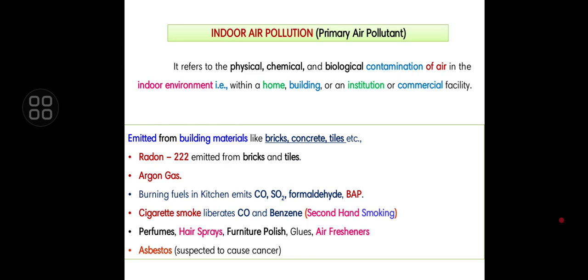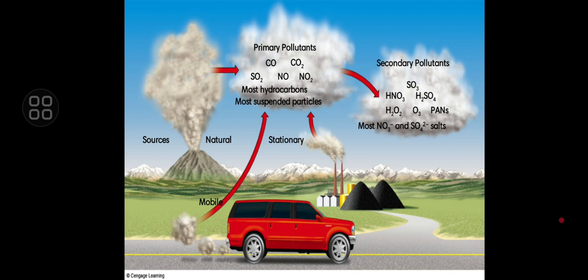Indoor air pollution is the contamination of air in indoor environments by different physical, chemical, and biological agents. This figure shows that primary air pollution is obtained by natural processes, and secondary air pollution is obtained from primary air pollution and natural sources. The primary pollutants are carbon monoxide, carbon dioxide, and sulfur dioxide, which form the secondary air pollutants.